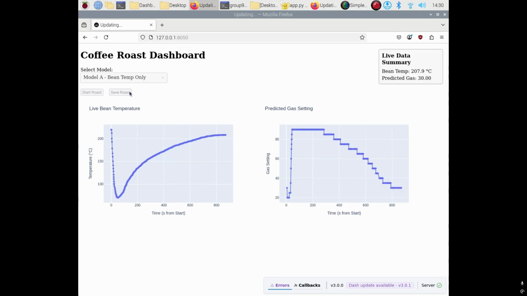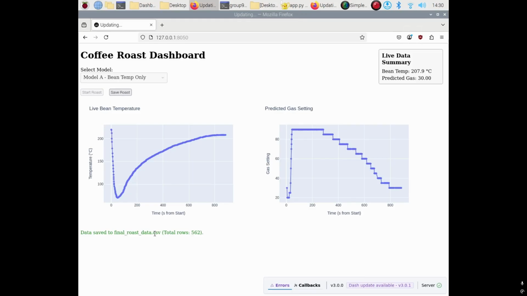Skipping ahead to the end of the session, we can see how the overall graphs start to take shape. The bean's temperature keeps going up until it hits that threshold, and as a result, the gas settings start dropping down. And then once we reach the end of the roast, a save button will become active, and the operator can choose to save this roast.